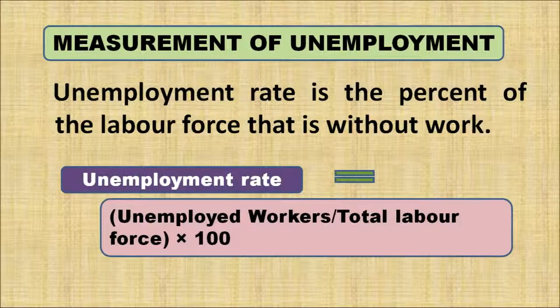Now, let us understand how we measure unemployment in an economy. Unemployment rate is the percent of labor force that is without work in an economy. That means unemployed workers divided by total labor force, multiplied by 100. Whatever figure you get will be the unemployment rate in an economy. If 10 people out of 100 are not getting jobs, that means 10% of people are unemployed in the economy.